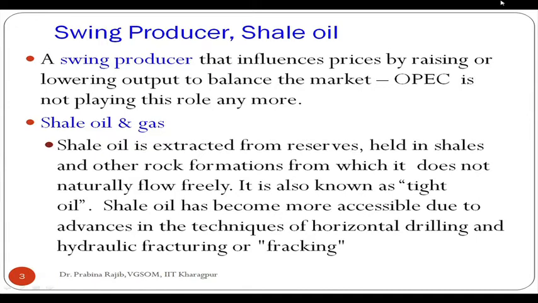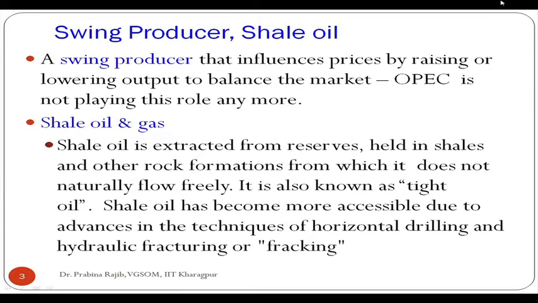So what do we mean by a swing producer? A swing producer is a producer that influences the price of a particular commodity by raising or lowering the output to balance the market. So OPEC was performing this role. If crude oil price goes down substantially, OPEC members will decide to cut the production so that the market price increases, and OPEC members are able to generate a decent amount of revenue.